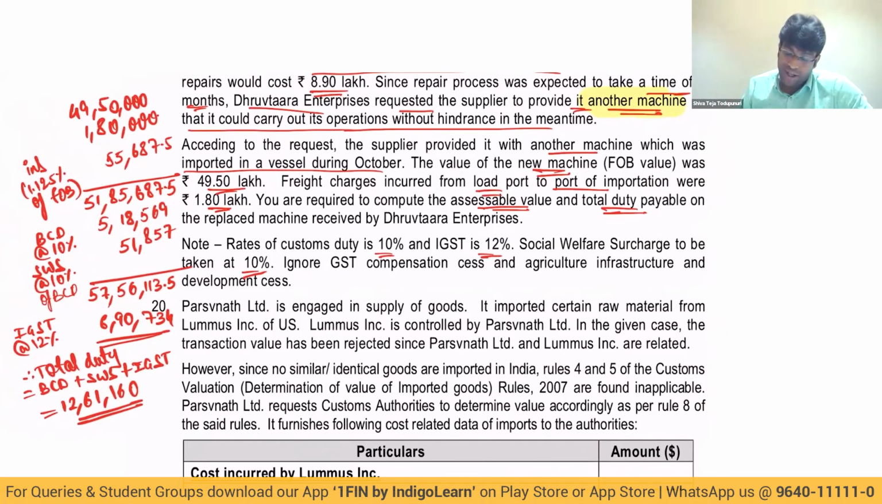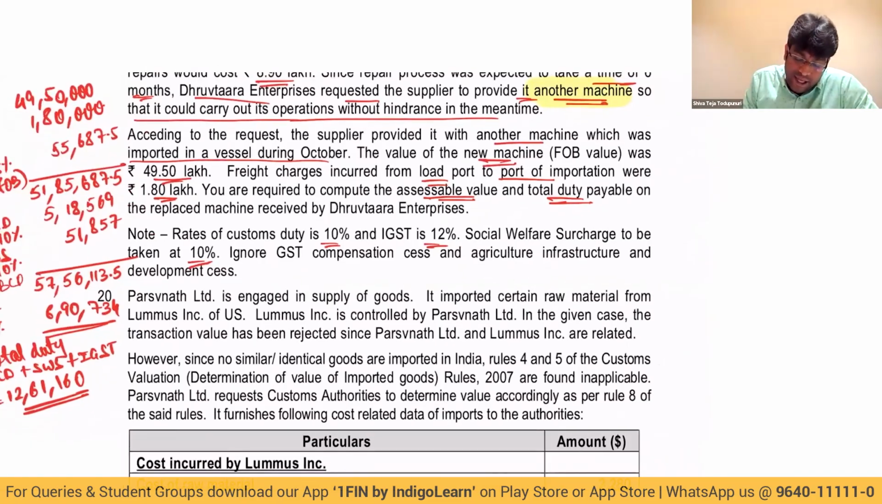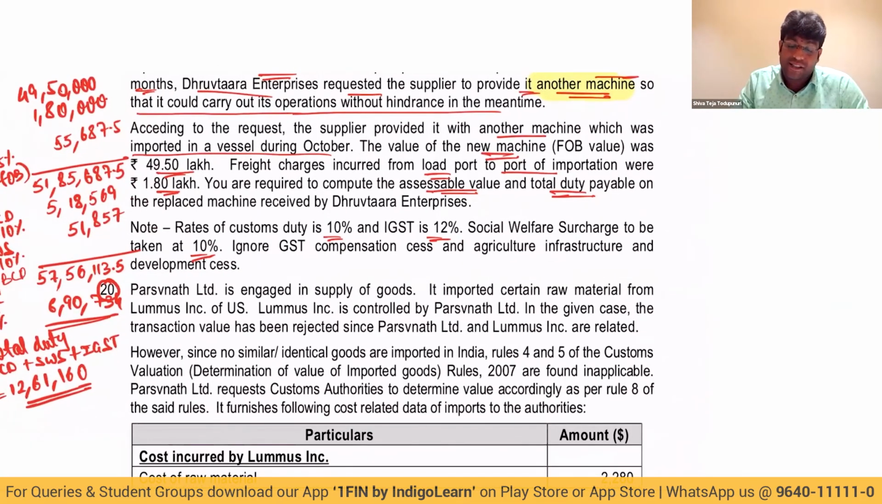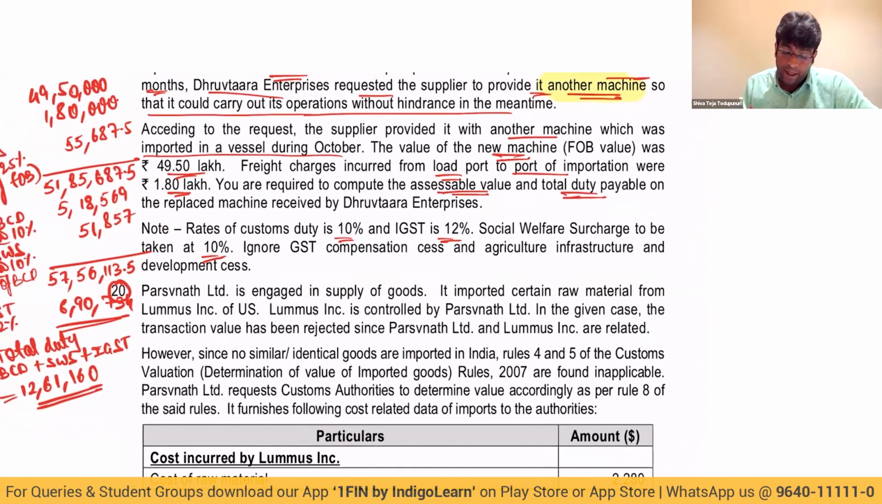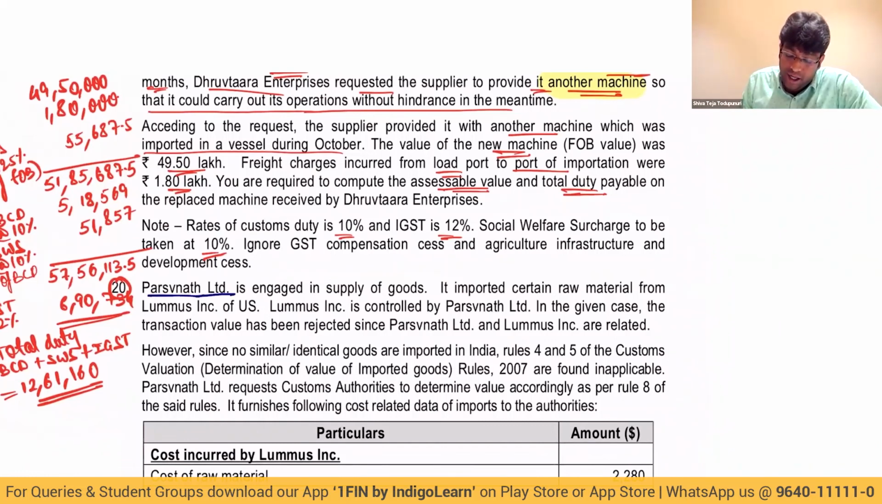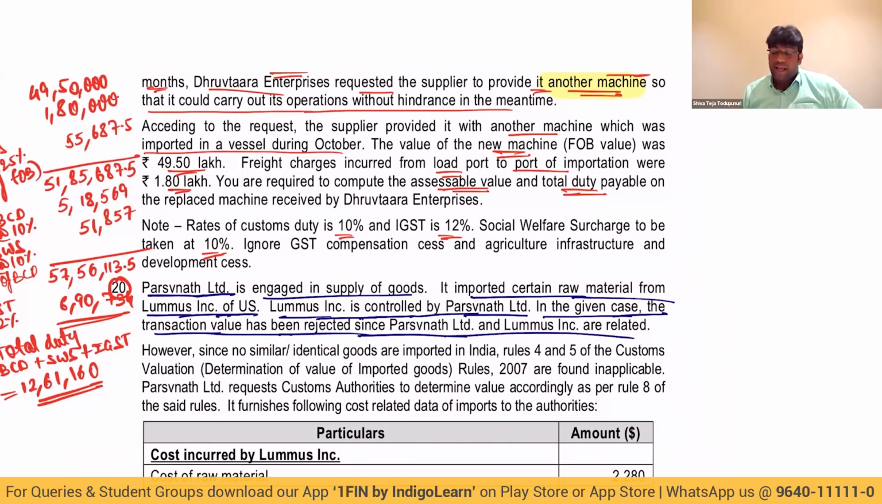Clear? Let's proceed. The last question in this RTP, my dear friends. Let's discuss that. Pursuant Limited is engaged in supply of goods. It imported certain raw material from Lumas Inc. of US. Lumas Inc. is controlled by Pursuant Limited. In the given case, transaction value has been rejected since they are related.